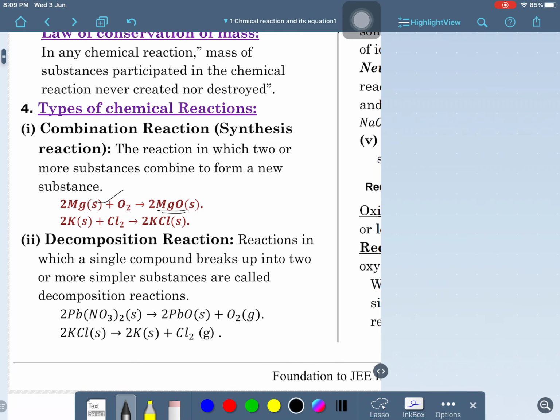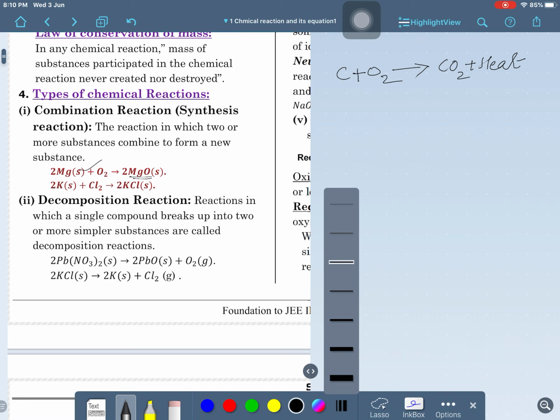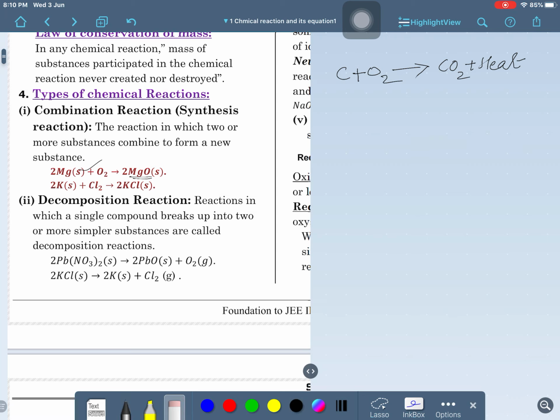Some more reactions can also be given here. Carbon combines with oxygen to give carbon dioxide, and this is a combination reaction. Along with this, heat is produced. Is that clear, guys? Understood, everybody? So, this is a simple method to produce heat. So, what can we understand here? Please tell me. Potassium is also here.